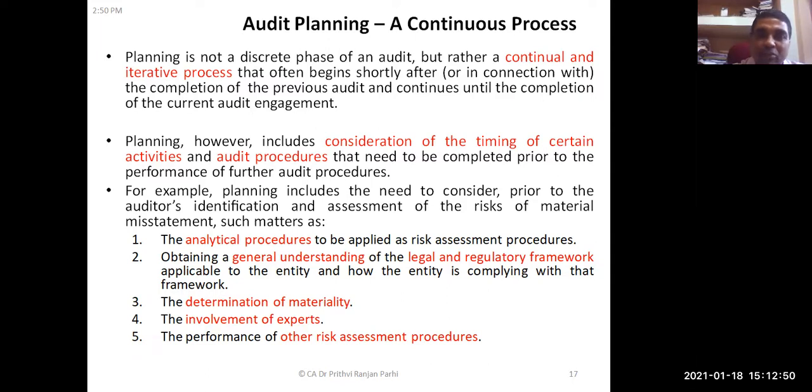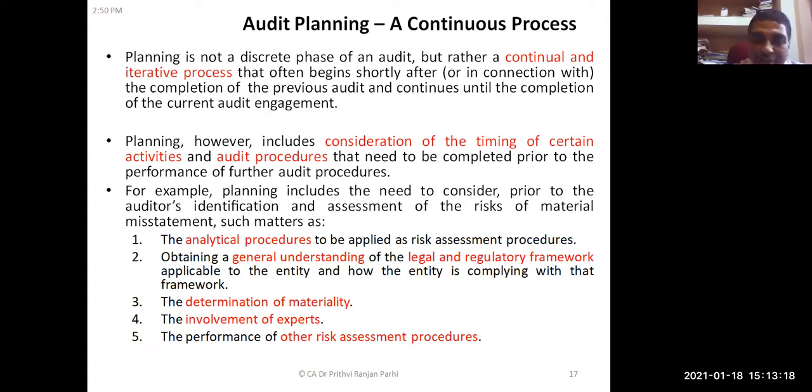Planning includes matters to consider prior to the auditor's identification and assessment of risk of material misstatement. For example, at the planning stage also, what analytical procedures or risk assessment procedures need to be applied are decided. Obtaining a general understanding of the legal and regulatory framework also forms a part of planning activity.